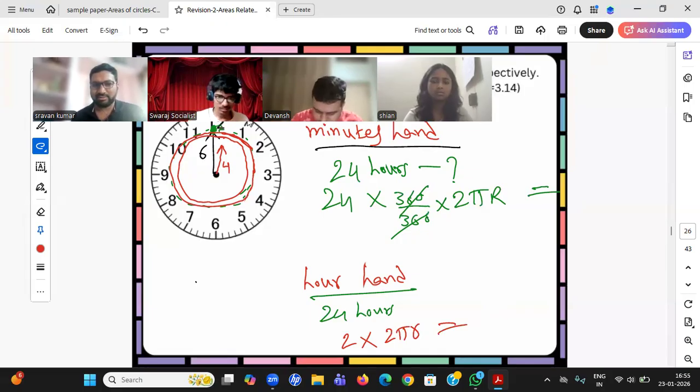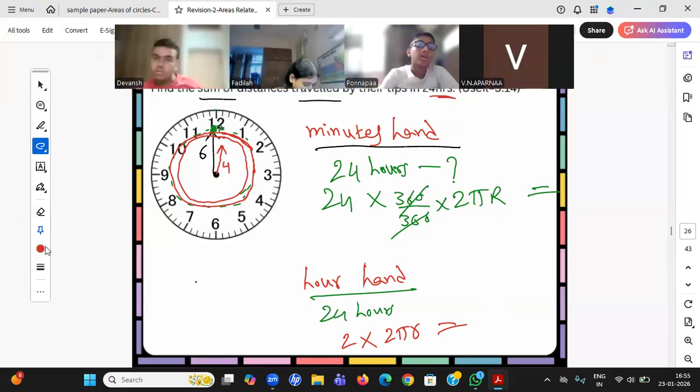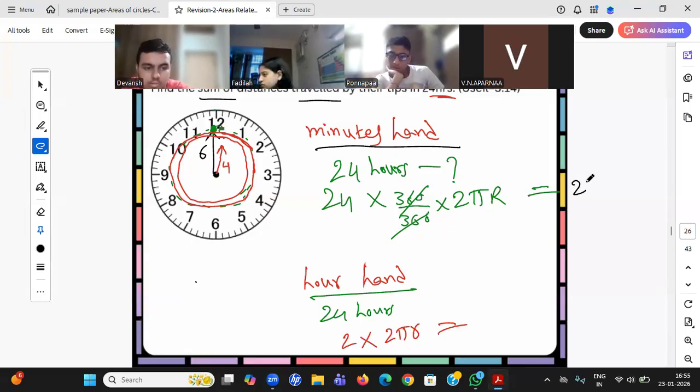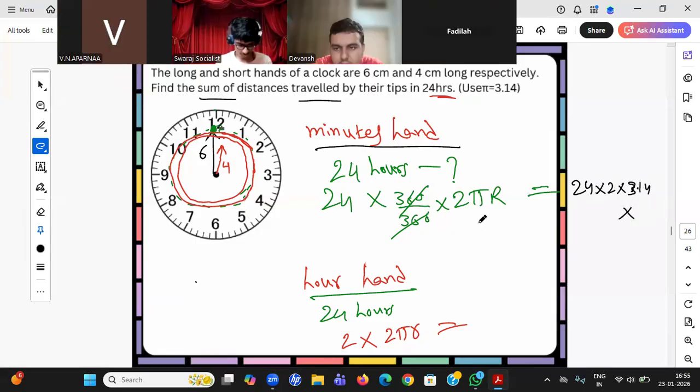Shayan, understood beta? Yes, sir. Okay, Aparna, any doubt? No, sir. Konappa, any doubt beta? No, sir. Okay, so please calculate it, students. One student already gave the answer also. He has given pi as 3.14, so you need to do that lengthy calculation. I don't have any option now. R is nothing but 6. This one is 2 into 2 into 3.14 into 4.